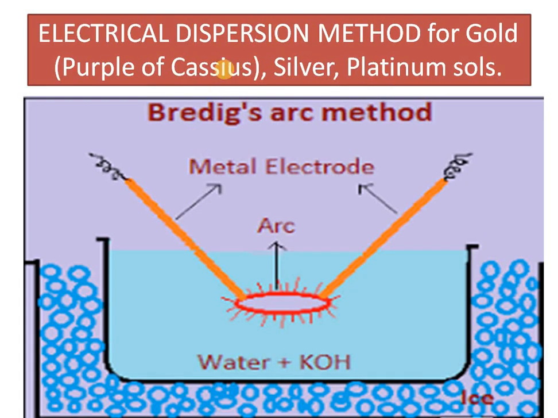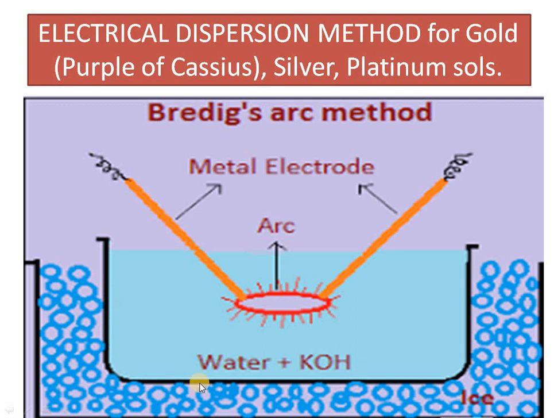Now the next method is electrical dispersion. First and foremost, you need to understand that it is also a disintegration technique. It is also breaking of large particles into smaller particles. It is specifically used for metals like gold, silver and platinum. And for gold, the name written here is purple of Cassius, which is a gold sol. Gold, silver and platinum sols are very difficult to prepare, so we are using the electro dispersion method.